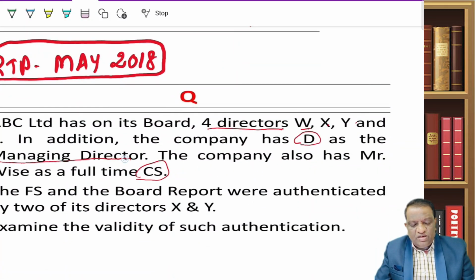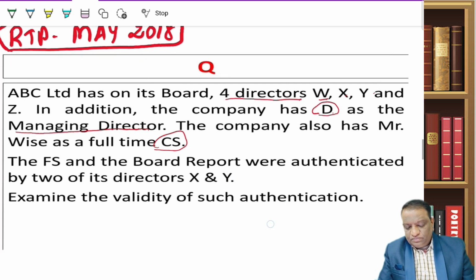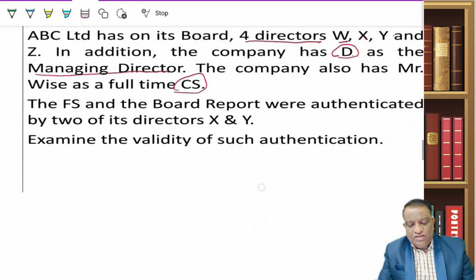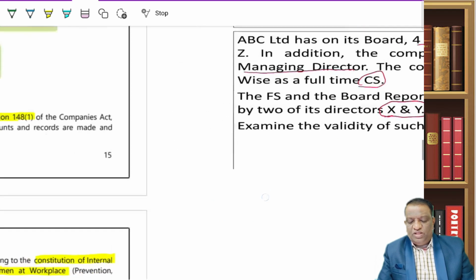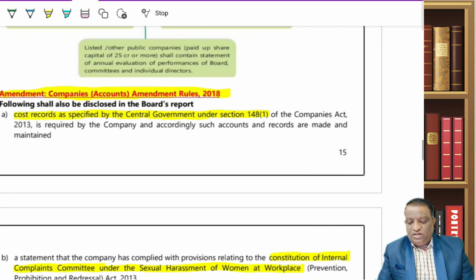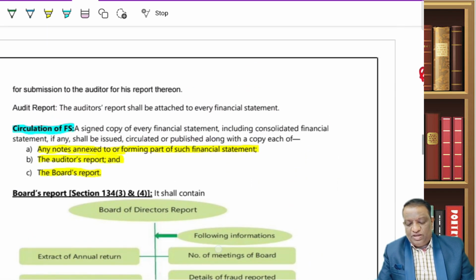So because there is a managing director, D should sign, and because they also have a full-time company secretary, the company secretary also should sign it. So these two people should sign these financial statements. Here he is saying that these have been authenticated only by X and Y, whereas D is the managing director. So any two directors signing is not acceptable. Among the two, one should be the managing director. That is the point that needs to be noted.